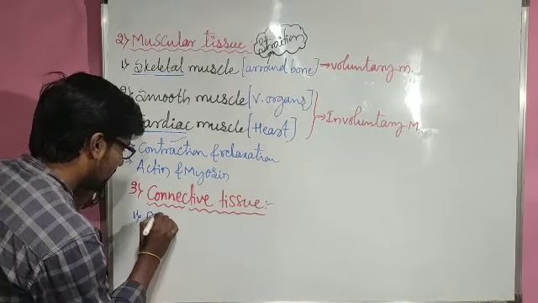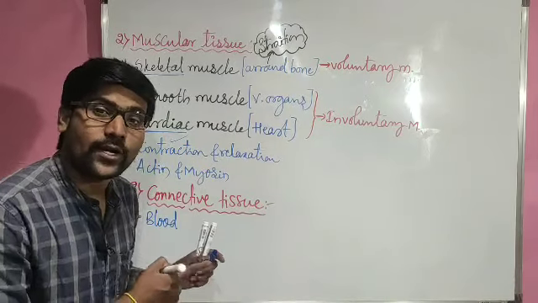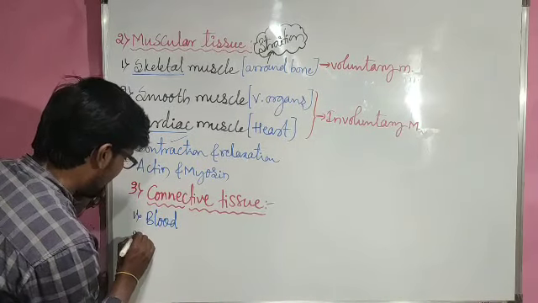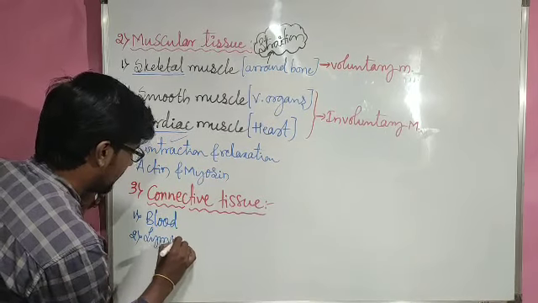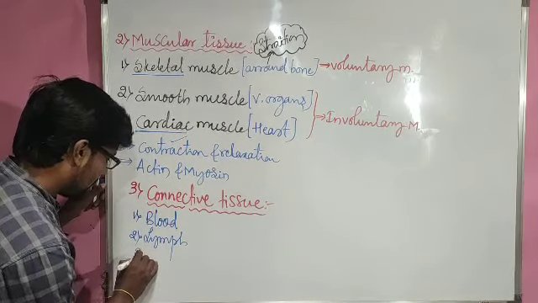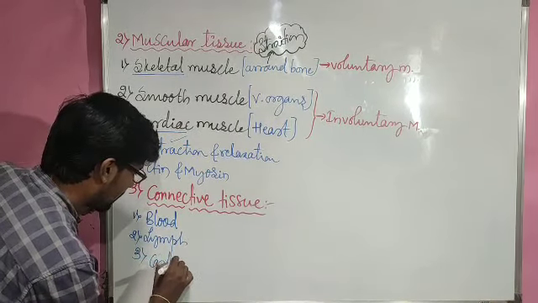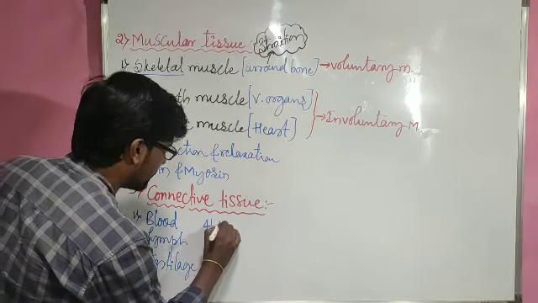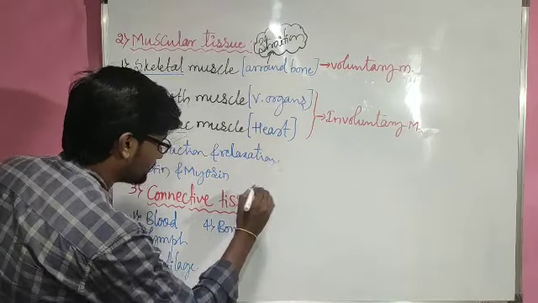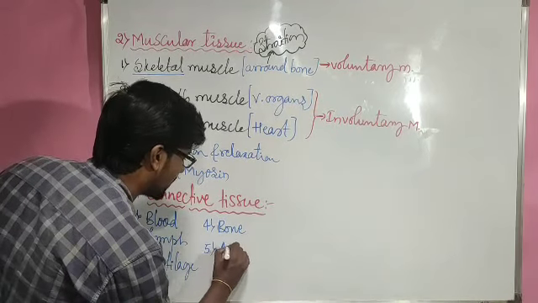In connective tissue, majorly we have blood, a special type of fluid connective tissue, and next we have lymph. Third one we have cartilage, and fourth one majorly we have bone, and next one we have the areolar tissue.